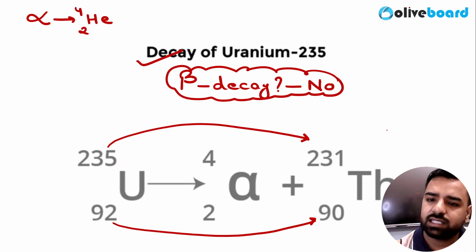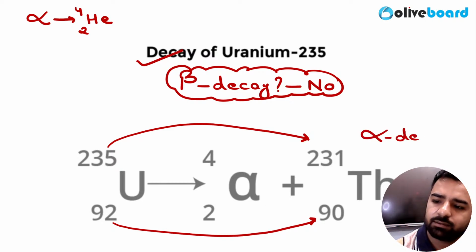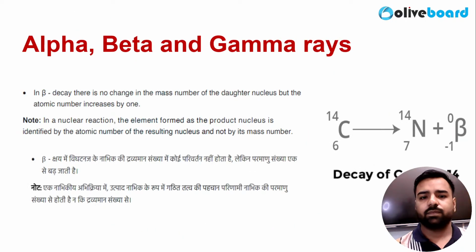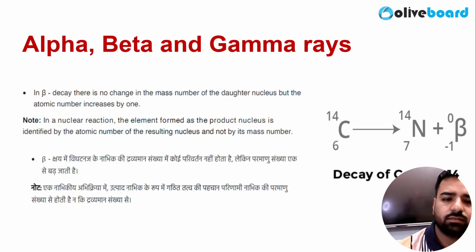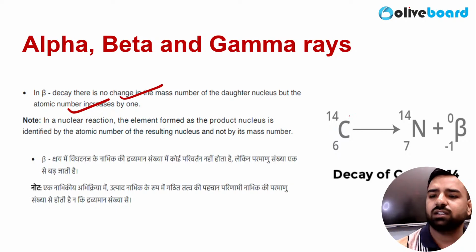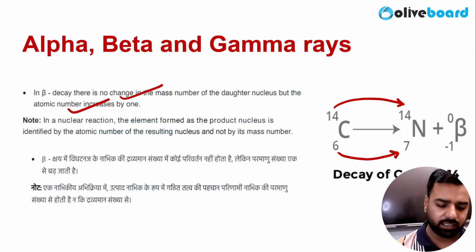So this is the example of alpha decay. Okay. So in beta decay, there is no change in the mass number, but atomic number increases by 1. So like this is the case of carbon 14. So here no change in the mass number, but atomic number increased by 1. That is what beta decay is.